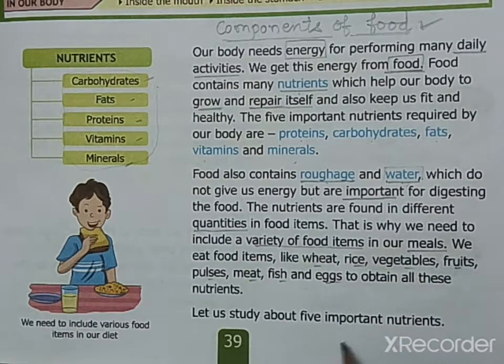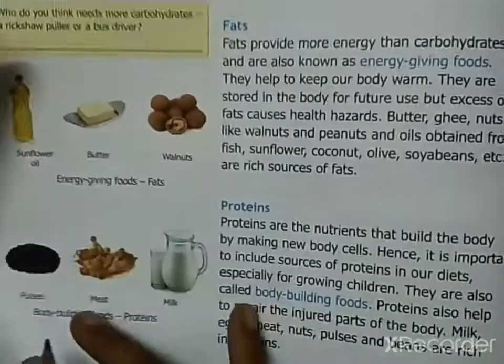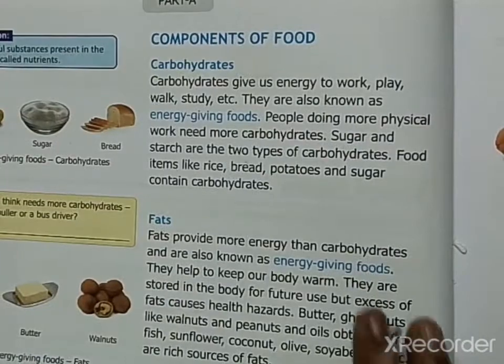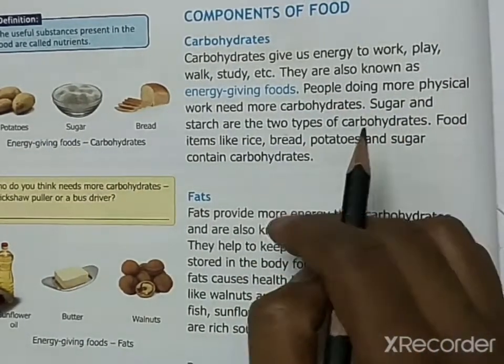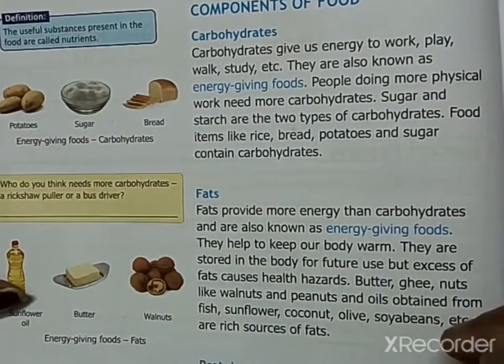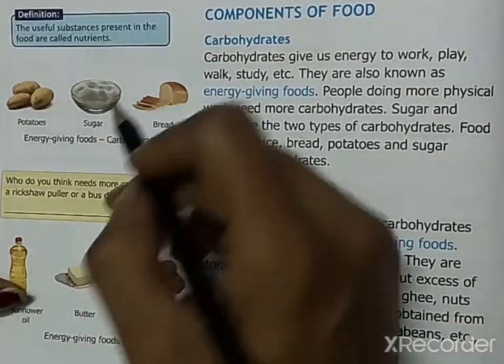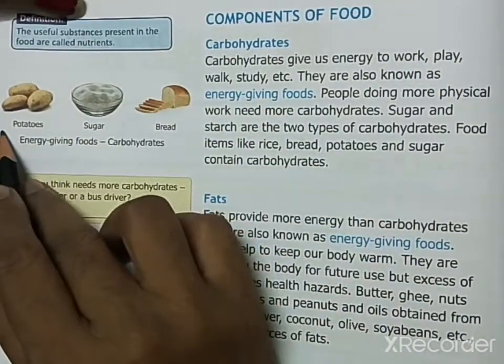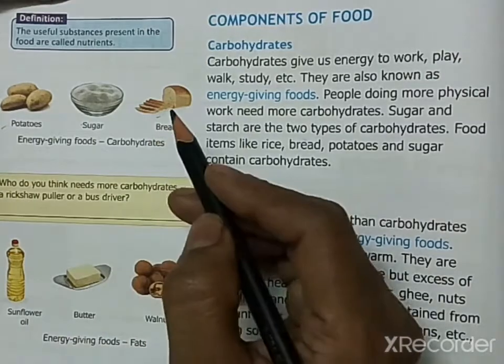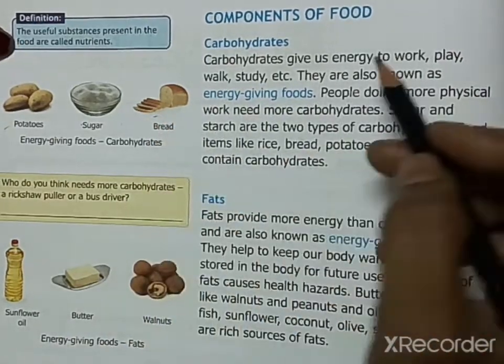So let's study the 5 important nutrients one by one. Okay, so we will begin with carbohydrates. You can see the picture here. Potatoes, sugar and bread are food items that contain carbohydrates.